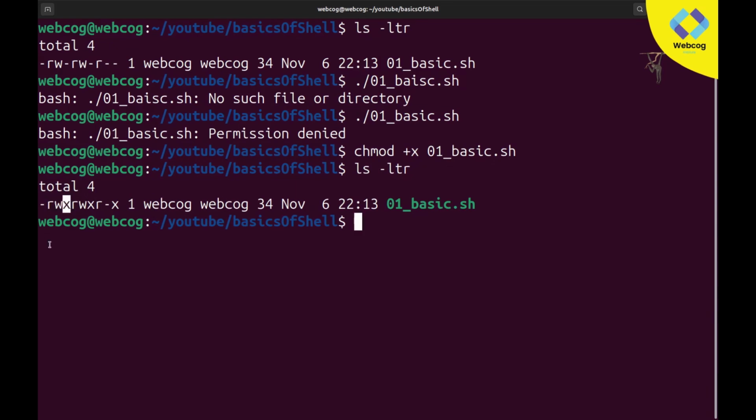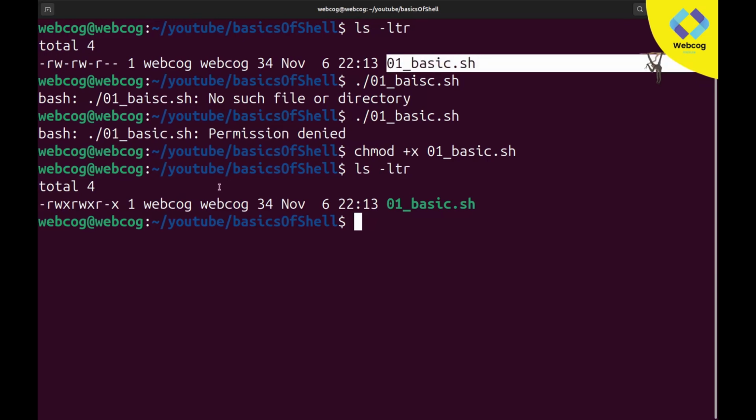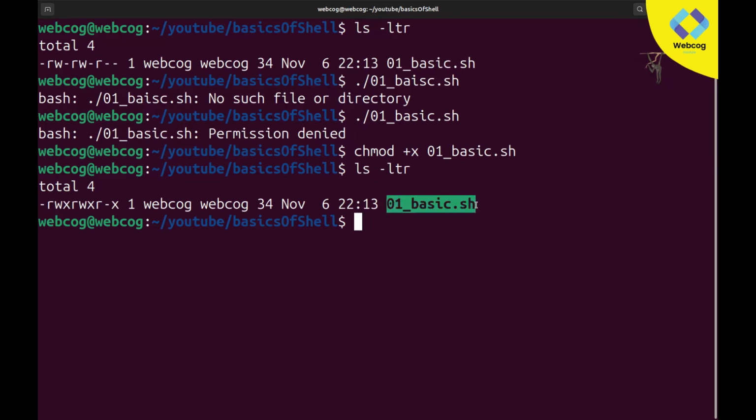You can see this X. So now we have the permission of execution. Here you can see we had only read and write, but now we have the addition of execution. And you can notice one thing: when this file only had the permission of read and write, its color was white. But now when we give the permission of execution as well, its color turns into green. So it indicates that this file has the permission of execution.